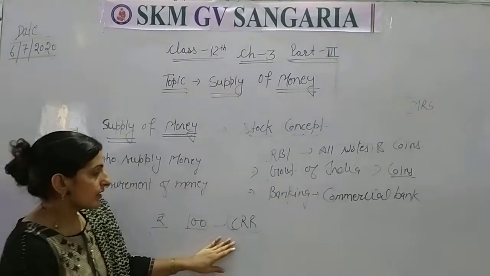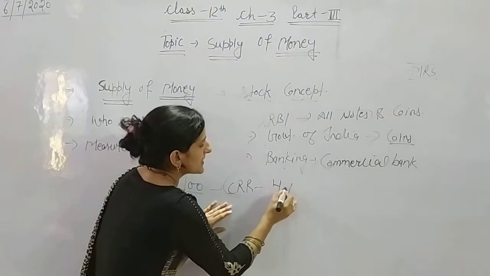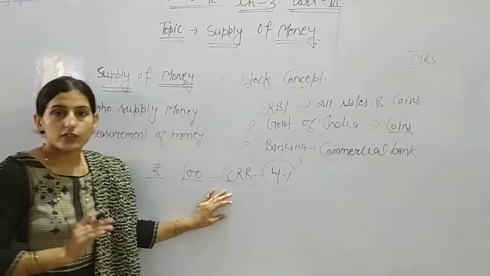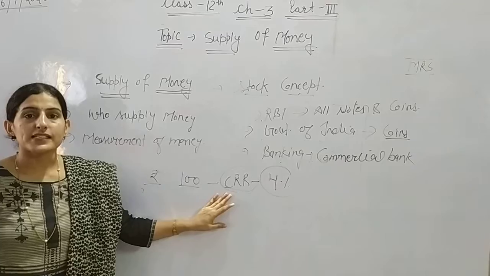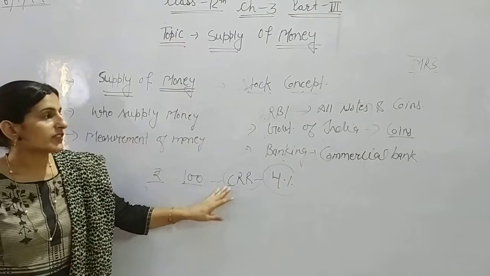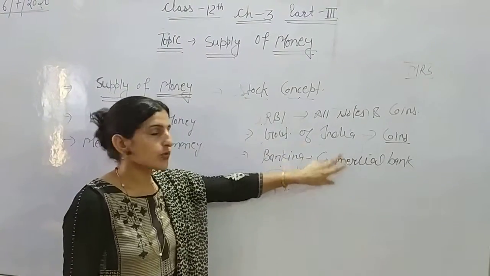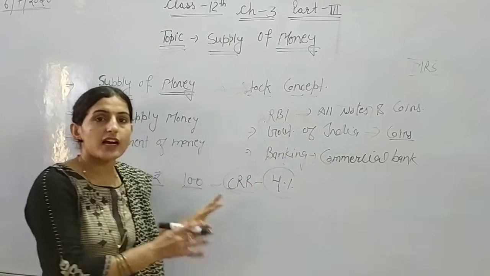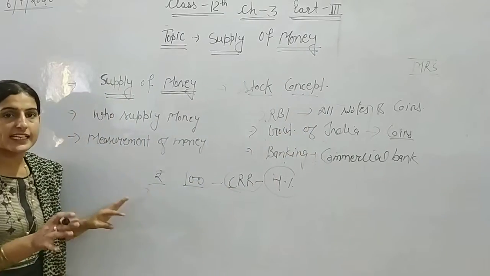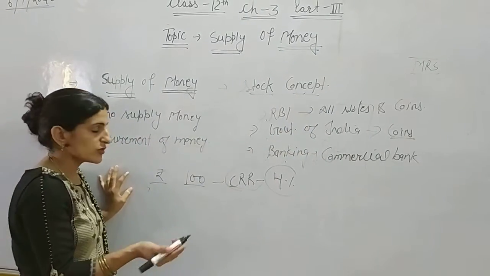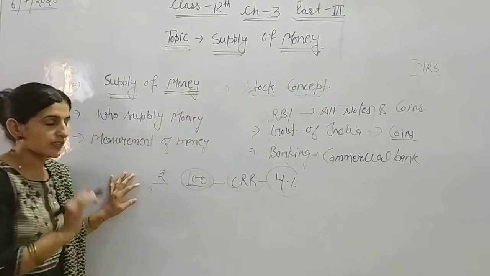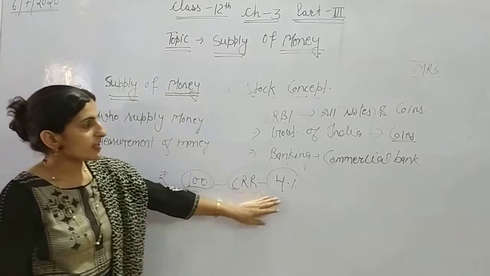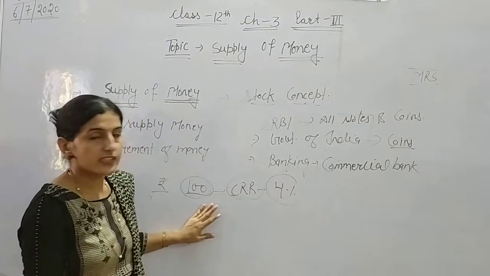At present a 4% cash reserve ratio is there, that out of 100 rupees, 4% should be kept with the RBI by the commercial bank, and the remaining part of the money can be given in terms of loan. The remaining rupees can be given as loan to other persons. Okay, so commercial banks supply money by this system.